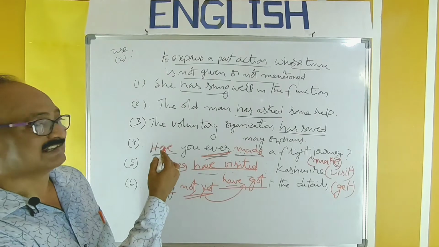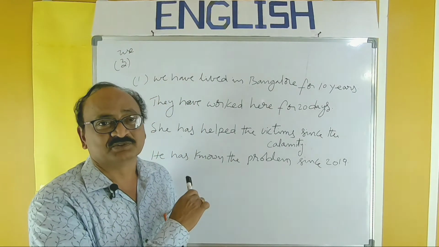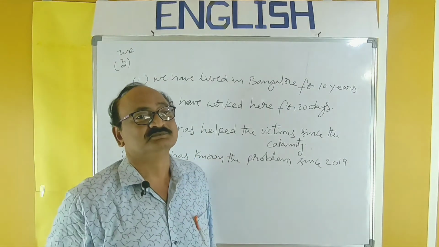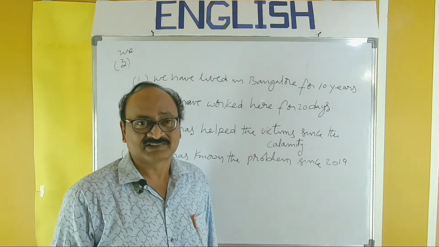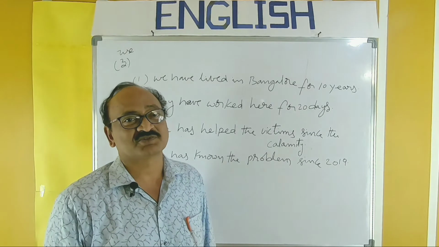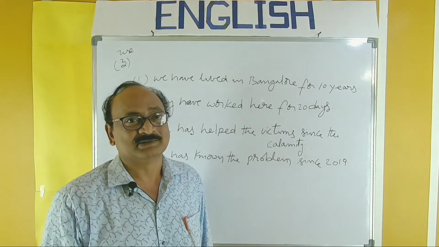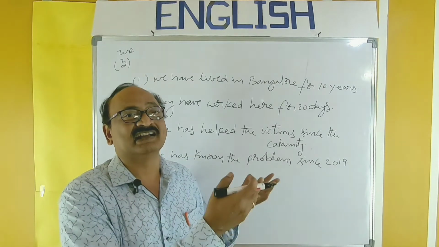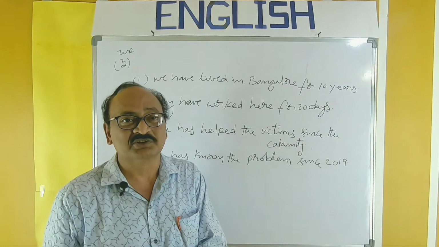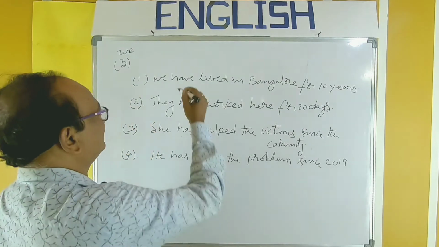This is the second usage of present perfect. So the next use of present perfect tense. Here this present perfect is used to express some sort of past actions. That sort of past action began at some time previously and is continued up to this moment. So let me write the point.